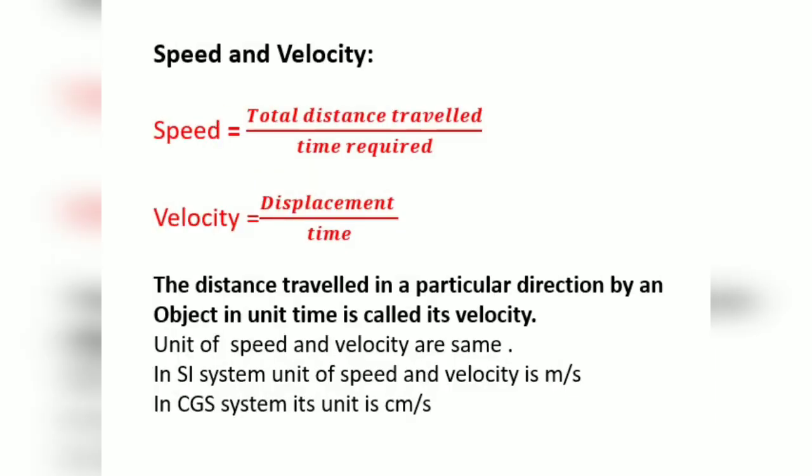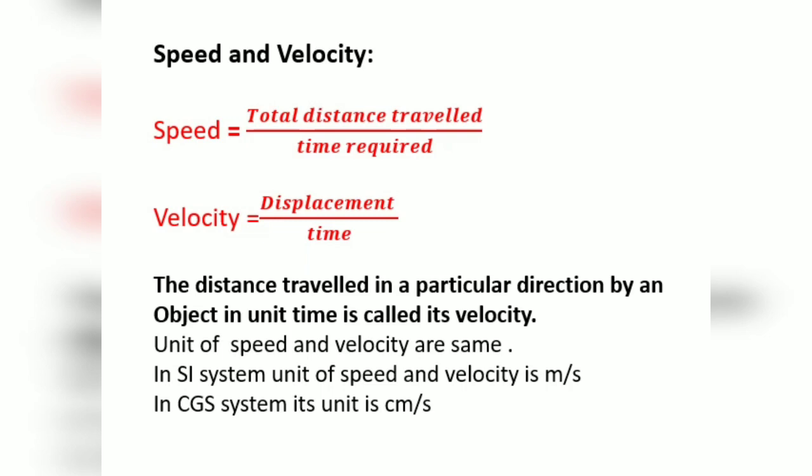Speed and velocity. One more concept you have to study, that is speed and velocity. You have seen what speed is, or you have been studying it for all those years. Speed means distance traveled upon time required to travel that distance. Therefore, speed is equal to total distance traveled upon time required.